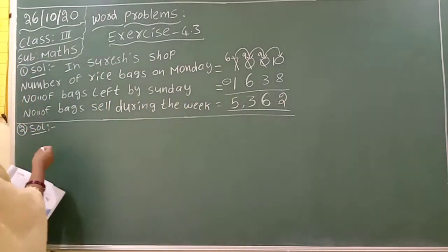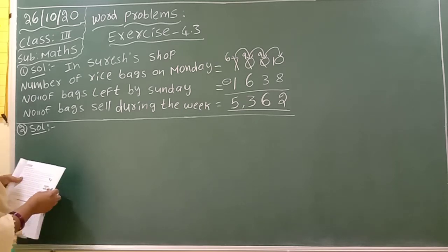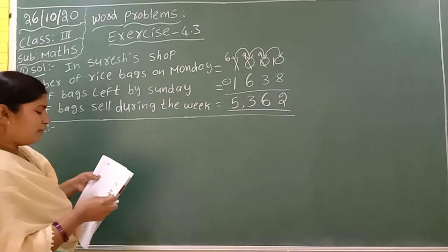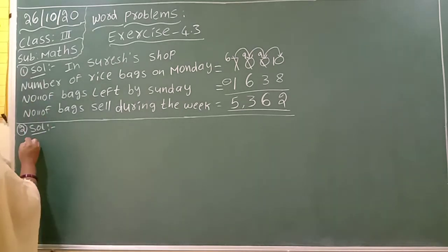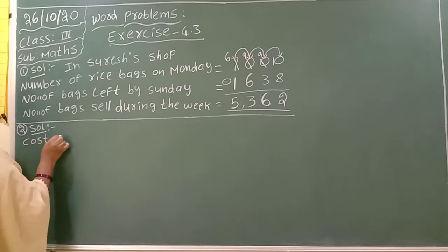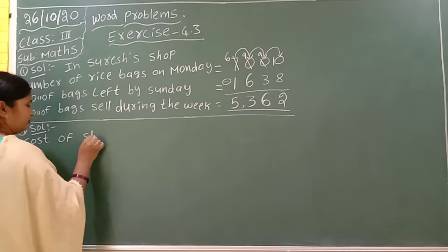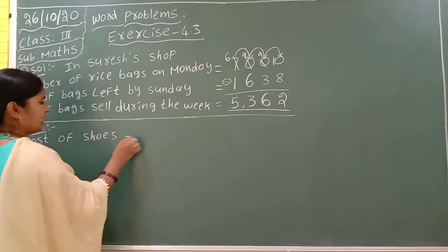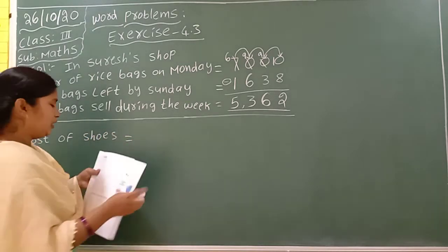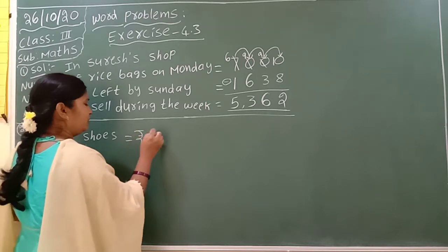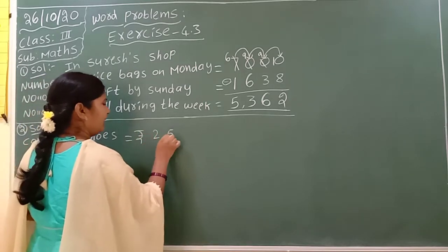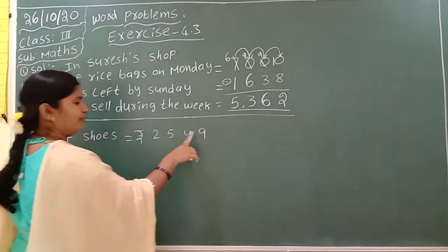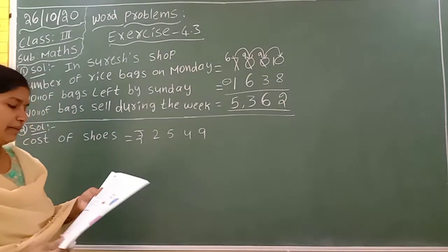Okay. First here, cost of shoes. You have to write down cost of shoes. How much cost? Rupees means you must write down the rupee symbol. 2549. Number to number leave a finger gap.